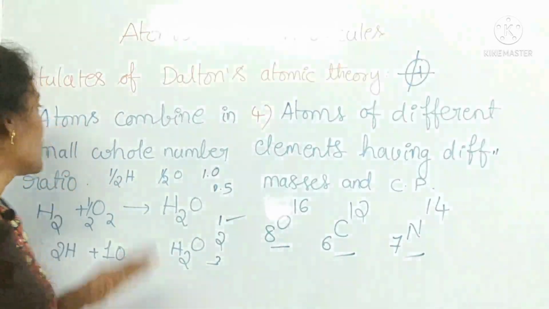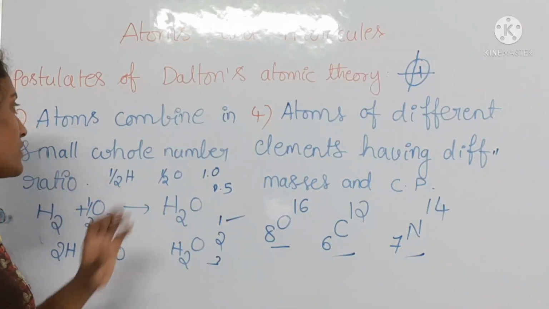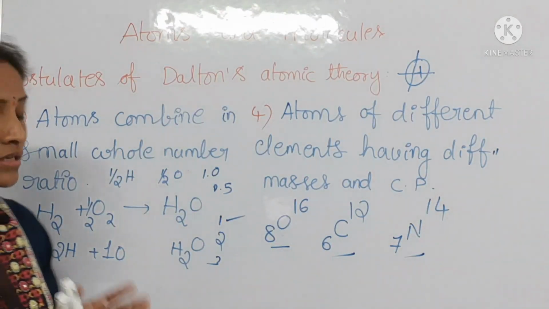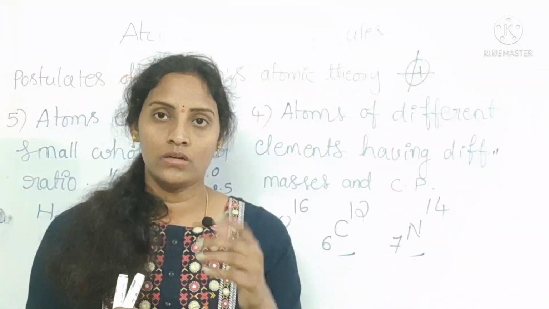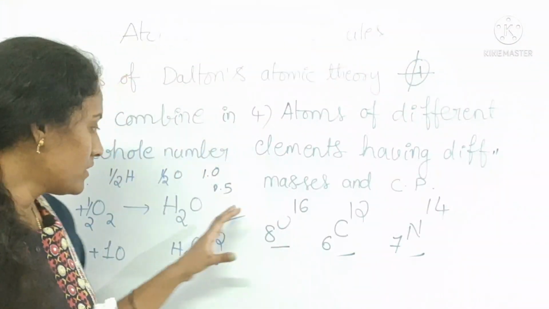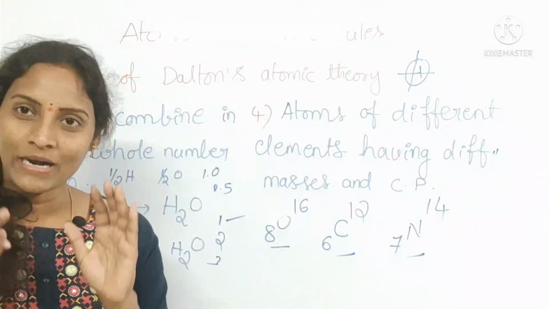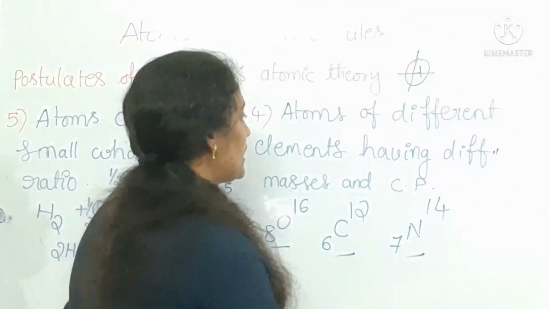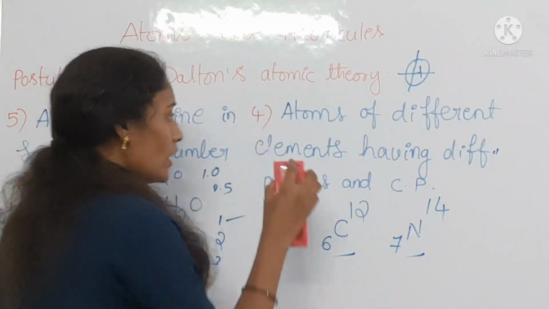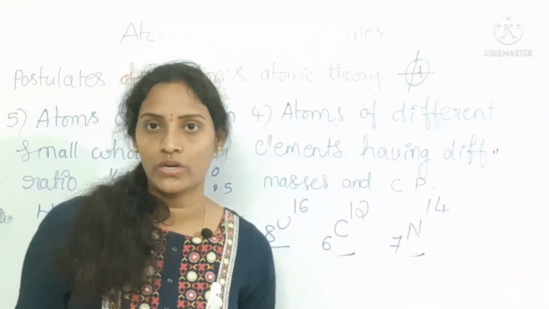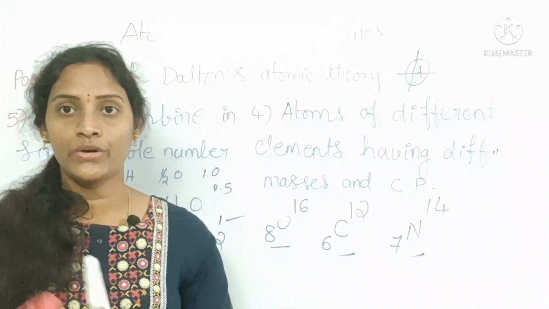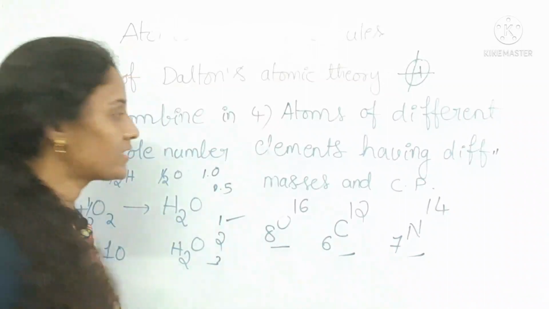Is it clear? This is about the fifth postulate. Atoms combine in small whole number ratio. There are no fractions, I mean not integers, fractions. Only complete whole numbers are involved in the molecule formation and the chemical reaction.